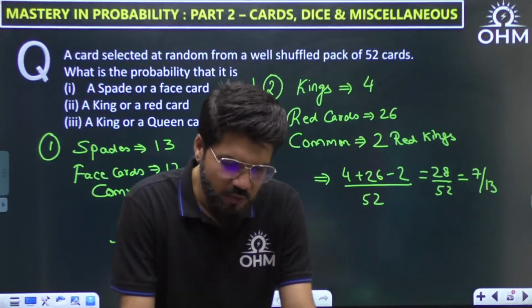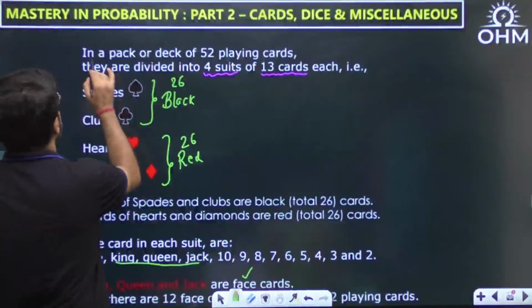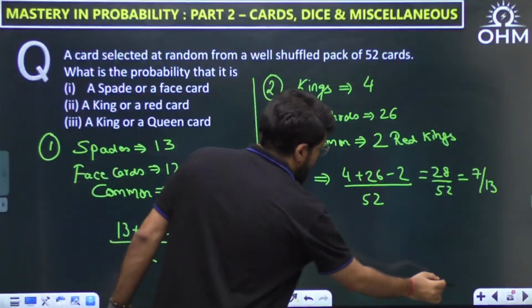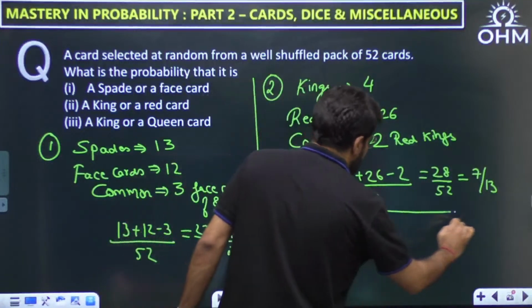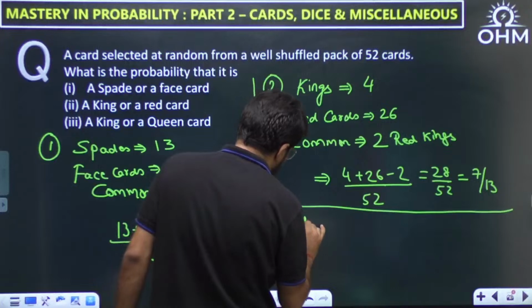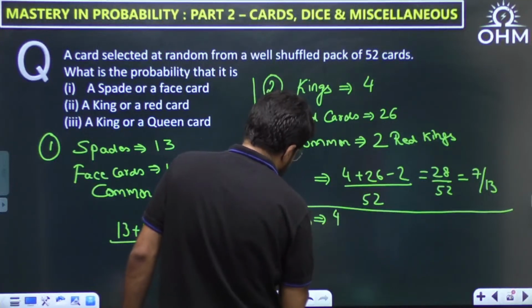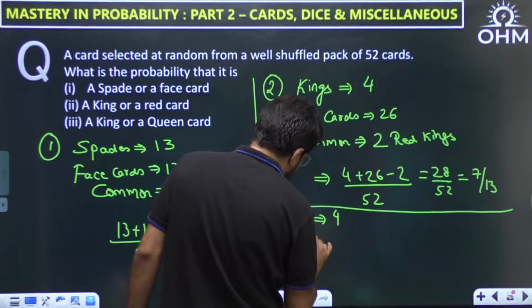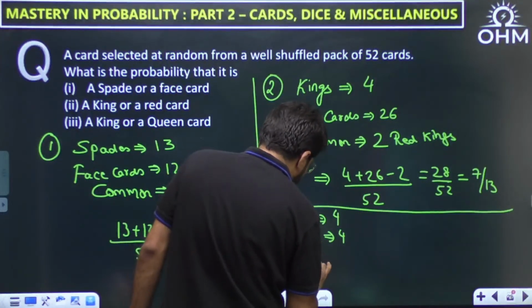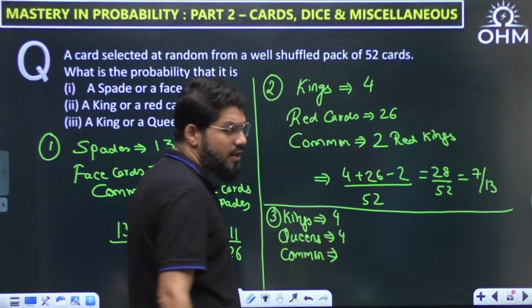Okay. Next. Number 3. A king or a queen card. Let me solve it here only. So how many kings do you have? 4. Similarly, how many queens do you have? Also 4. How many of them are common? So king and queen, are they common? They are 2 different cards.